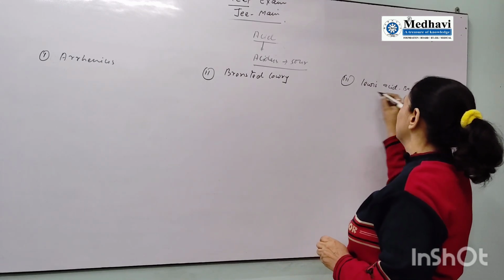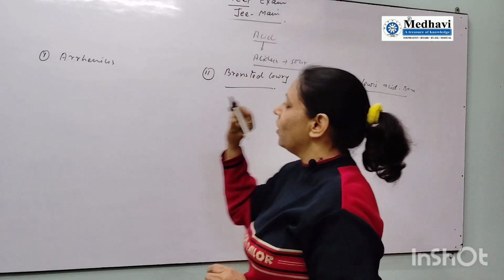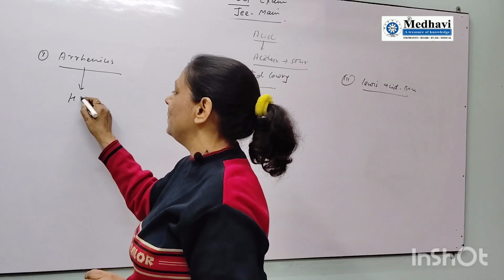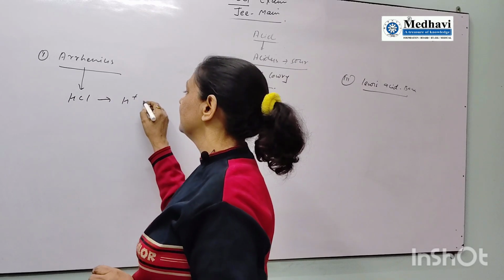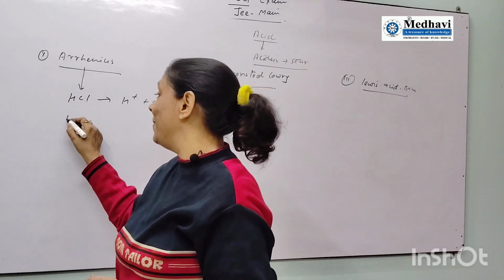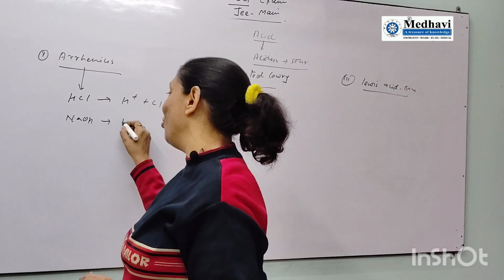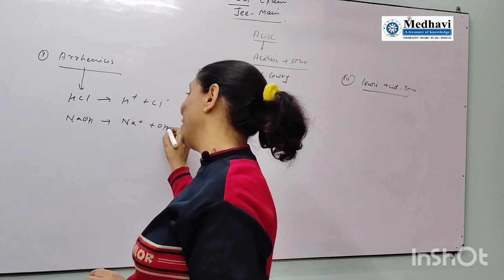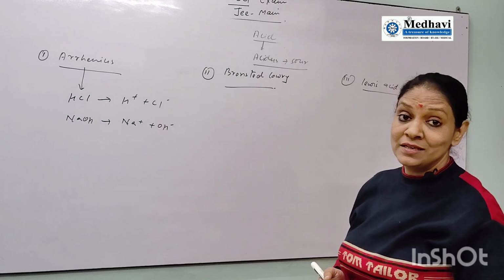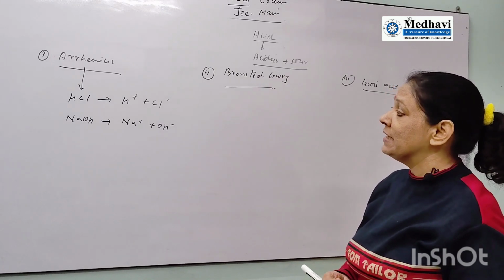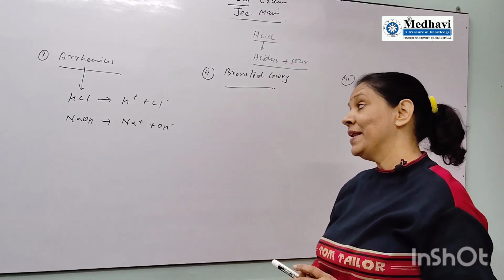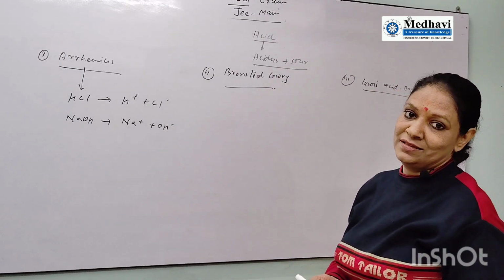Very, very important. According to Arrhenius, a compound is an acid if it gives H plus ion. A compound is a base if it gives OH minus ion. I have already given this in my previous video; if we check it, you will find the definition of acids and bases. The Arrhenius concept is that H plus giving compounds are acids and OH minus giving compounds are bases.